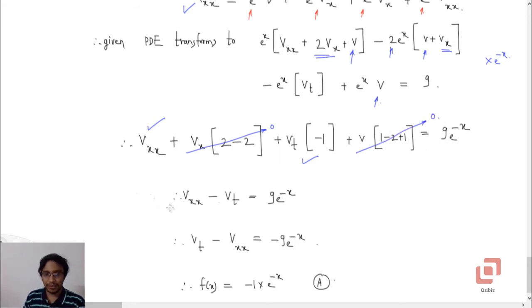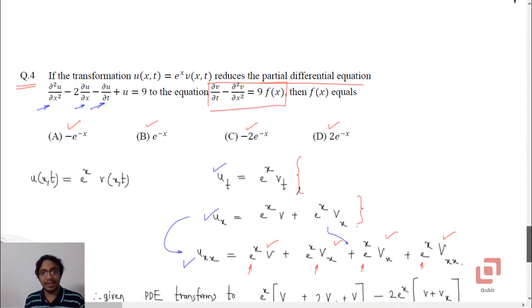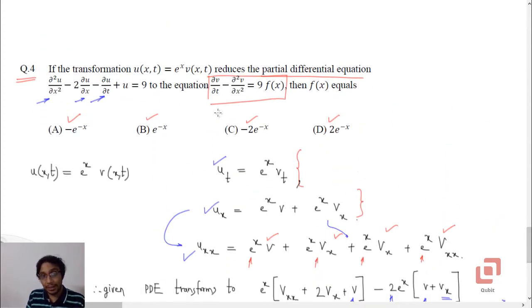So the result that you are going to get is vxx minus vt equal to 9 into e to the power minus x. But that's not it. You have to go back to the problem and see what the differential equation is. The vt term is positive and the vxx term is negative.